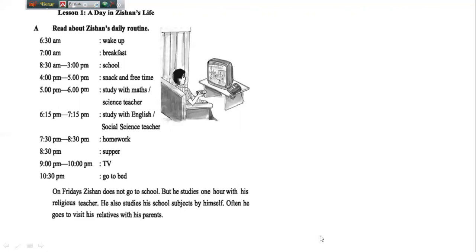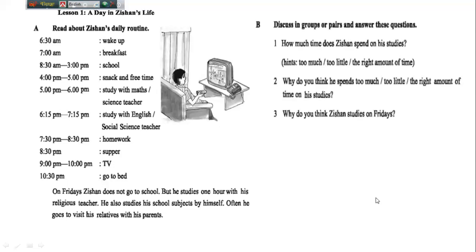And there are some more things that he does on Fridays. On Fridays, Jishan does not go to school, but he studies 1 hour with his religious teacher. He also studies the school subjects by himself. Often he goes to visit his relatives with his parents. So dear learners, what do you understand from Jishan's daily routine? Let me discuss some points.